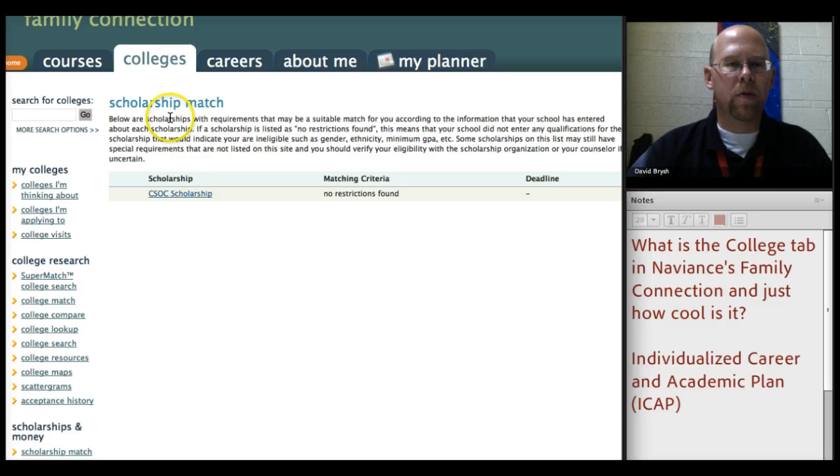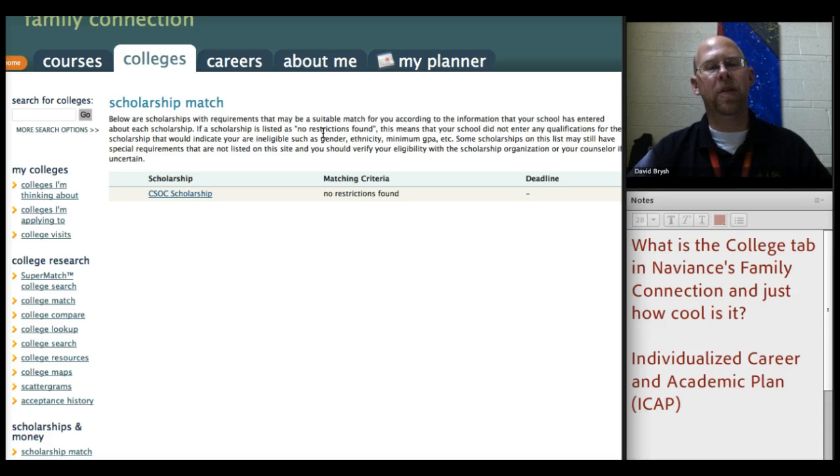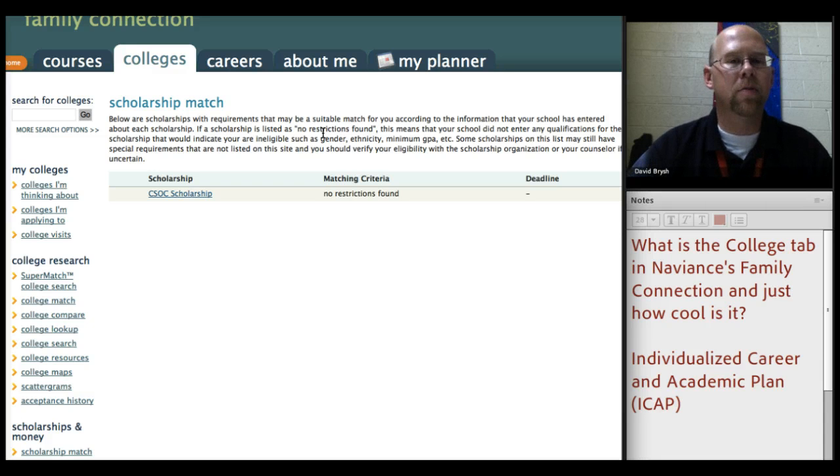And it'll show you what scholarships it thinks are a suitable match for you according to the information that the school has entered about each scholarship. So you'll see only scholarships in this list that apply to you. So for instance, if one is a GPA scholarship, if one of the requirements is that you need a 3.0 or something like that, and you have a 2.8, then you're not going to see that scholarship, but somebody who has a 3.0 or 3.5 or something like that will see that scholarship.